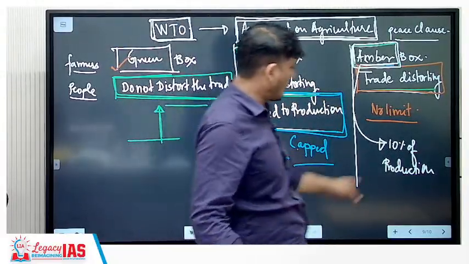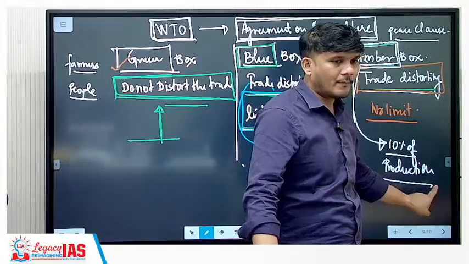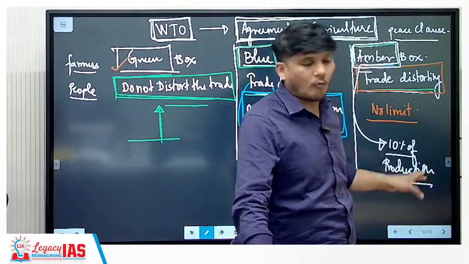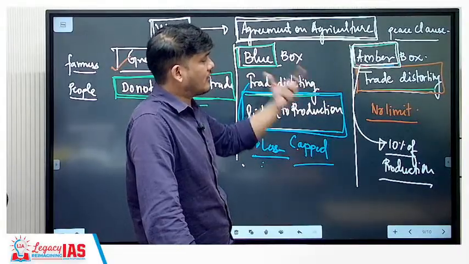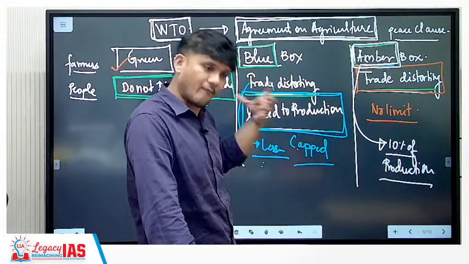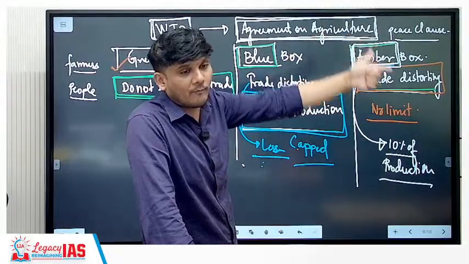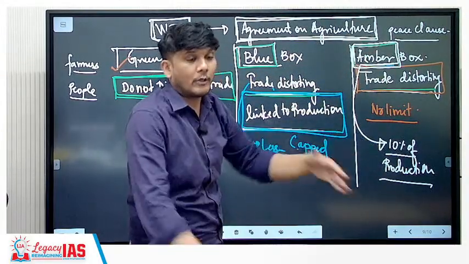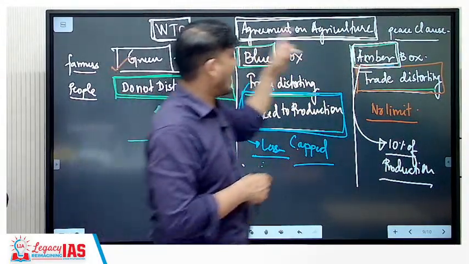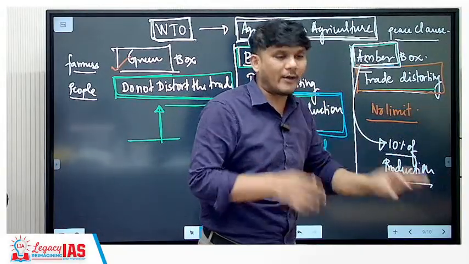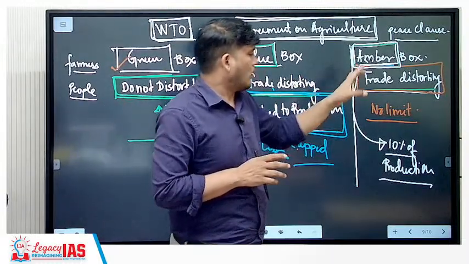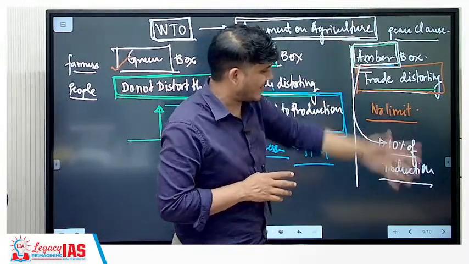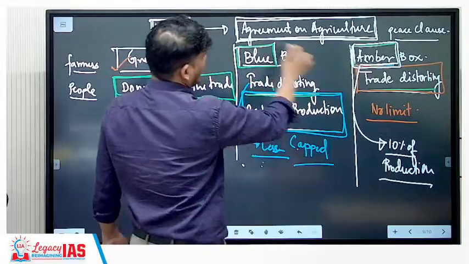WTO has said that you have to lower it up to 10%, but this is not yet in force. Why not in force? Because India did not agree. Countries like India, Brazil, etc. have not agreed to this, but the Western developed world wants to enforce this. Because there is no agreement, and for any agreement to come into force in WTO, 85% voting is required, it is at a standstill.